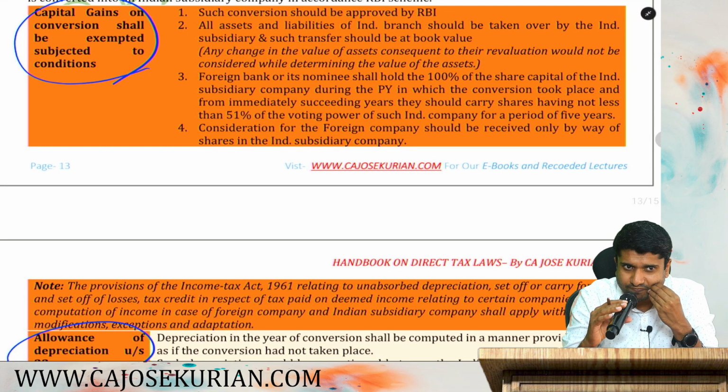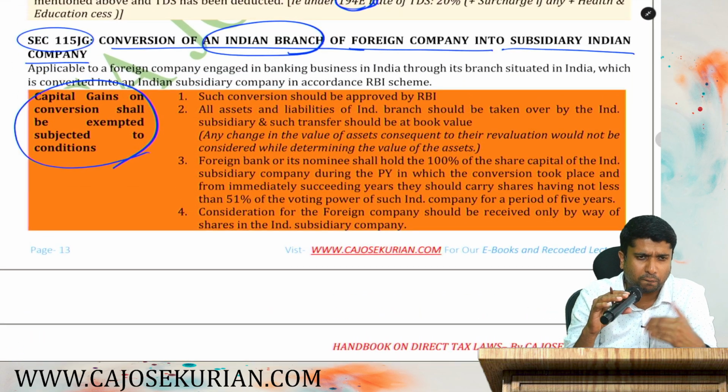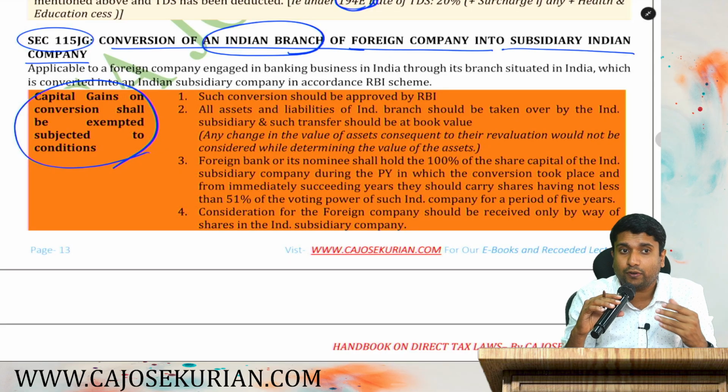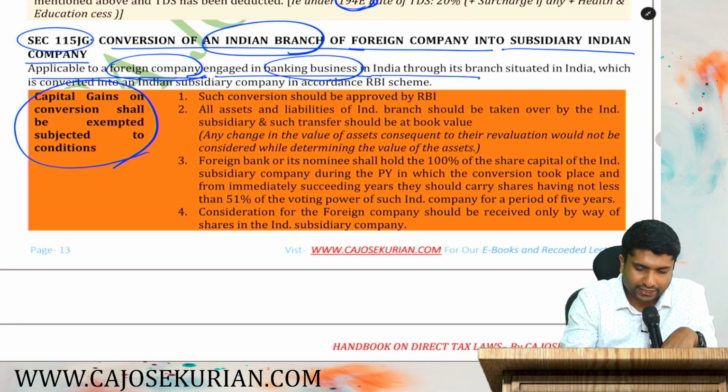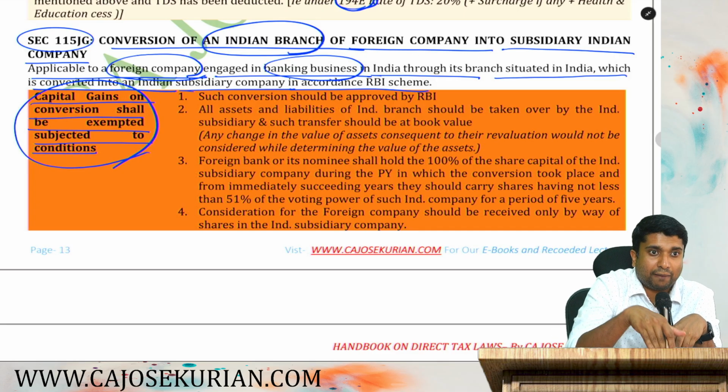Are you with me? It does not have much purpose to serve when it comes to our examination. So basically it is applicable to a foreign company engaged in banking business in India through its branch situated in India, which is converted into a subsidiary company in accordance with the RBI scheme. First of all, capital gain on conversion shall be exempted subject to conditions.